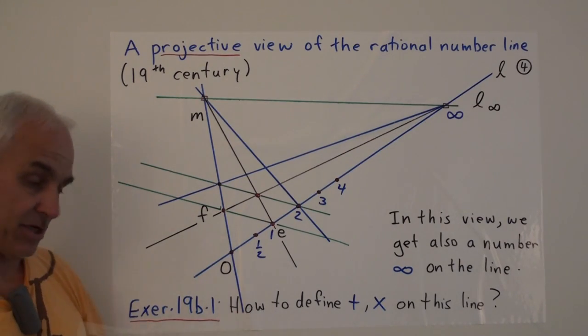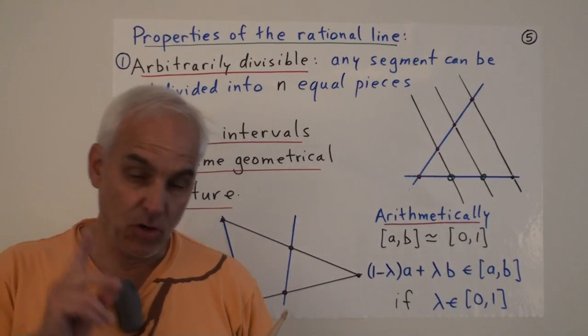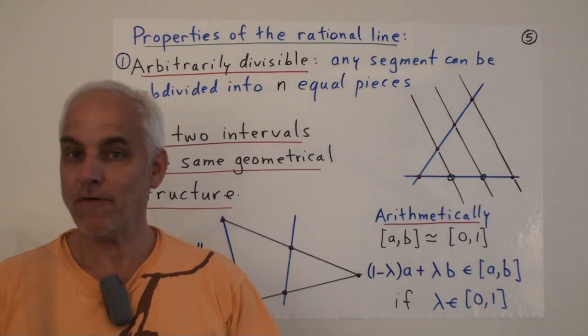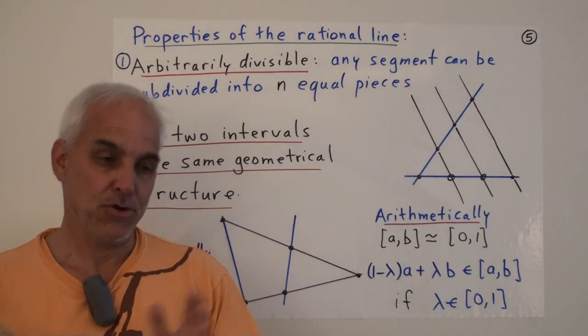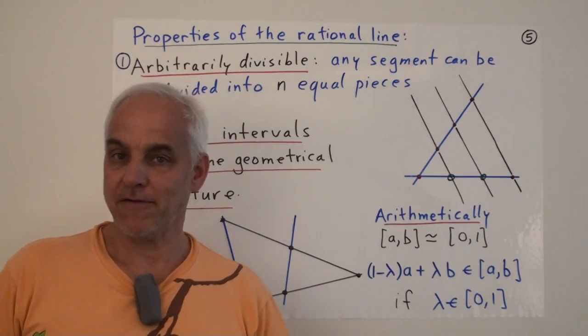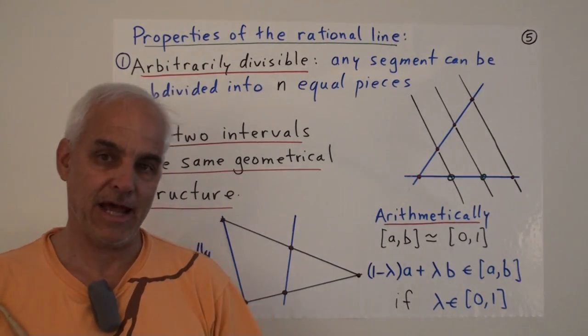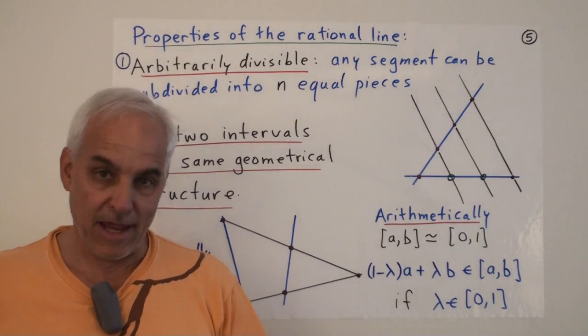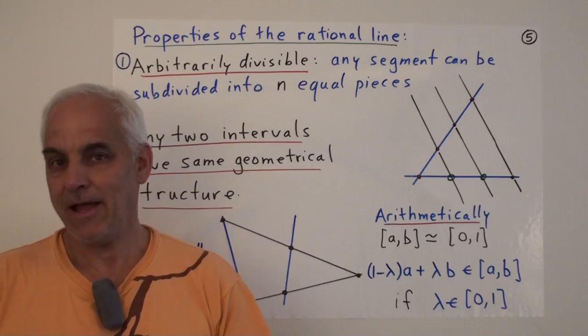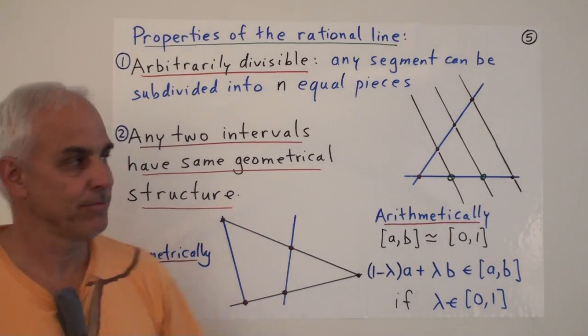Very interesting issue. Let's summarize a few important properties of this rational number line that we've laid out so far. You can think geometrically along the lines I've described to you today and last time, or you can think more familiarly in terms of just the arithmetic of rational numbers as you were taught in primary school.